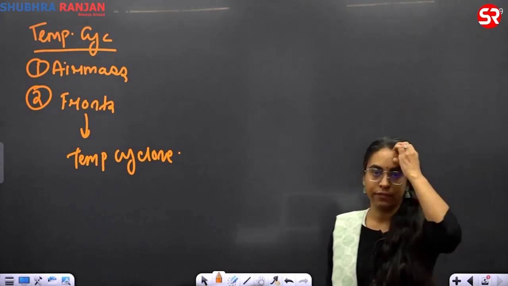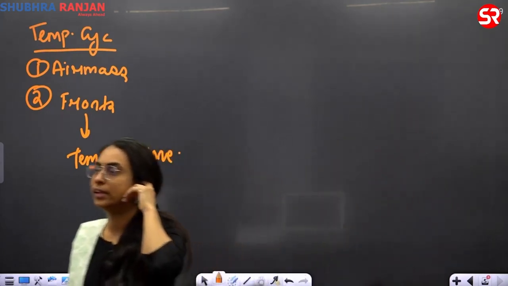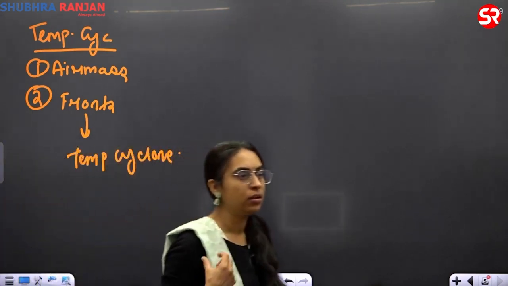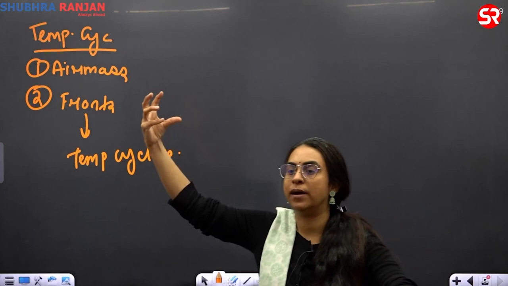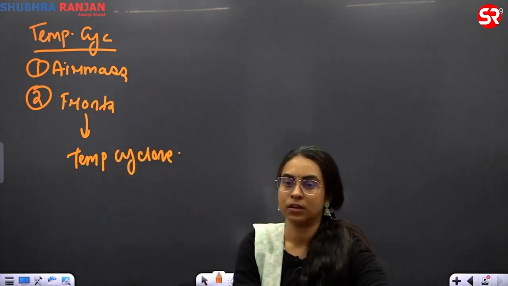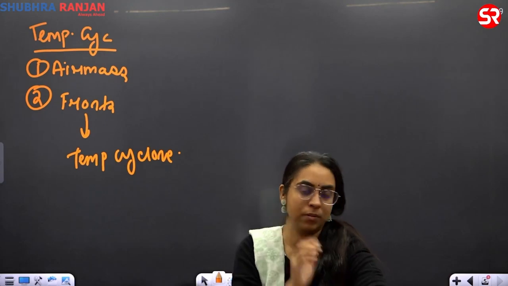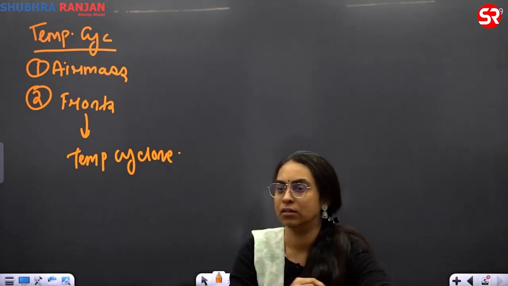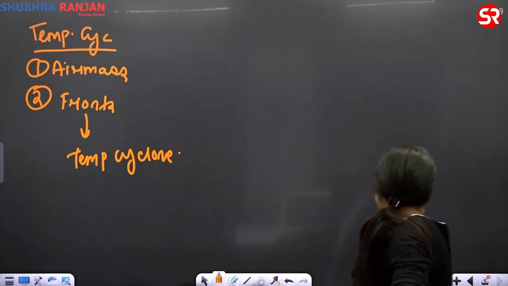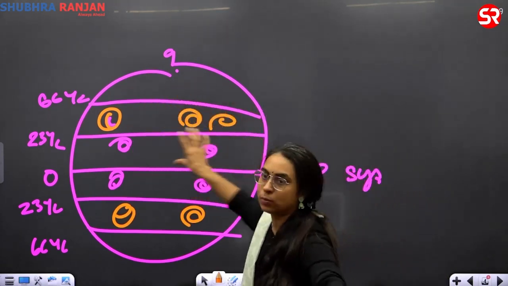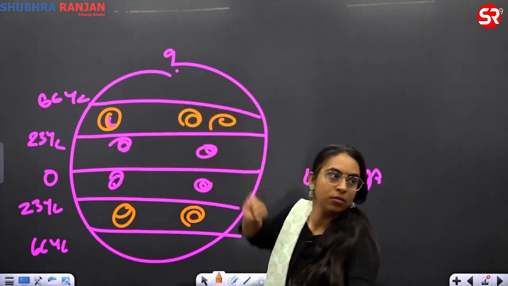Mid latitude के weather के लिए, if you look at the weather reports of the mid latitude, they always talk about अब ठंड होने वाली है because it will be invaded by the cold air mass. अभी गर्मी होने वाली है because it will be invaded by the warm air mass. So mid latitude is in middle. Above that you have the cold polar air. Below it you will have the warm tropical one.